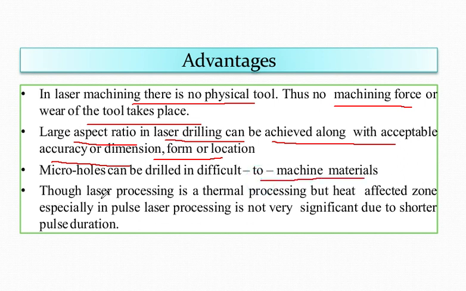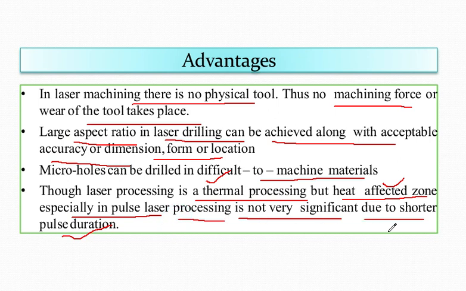Now though laser processing is a thermal processing, still the heat affected zone, especially in pulse laser processing, is not very significant due to shorter pulse duration. Again I am repeating, laser processing is a thermal processing, but heat affected zone in pulse laser processing is not very significant due to short pulse duration.